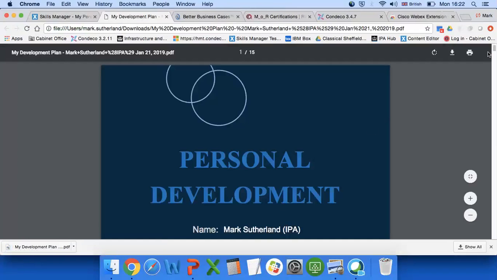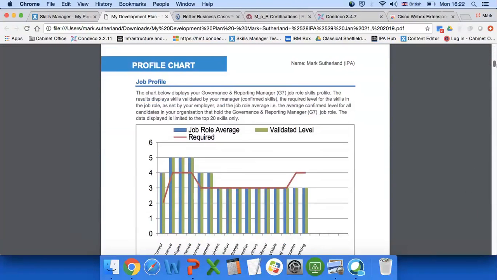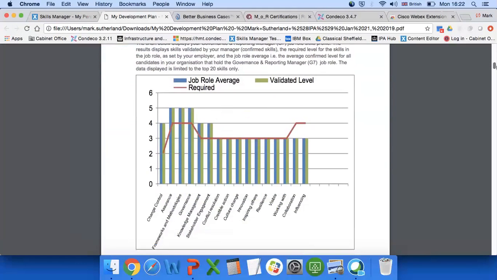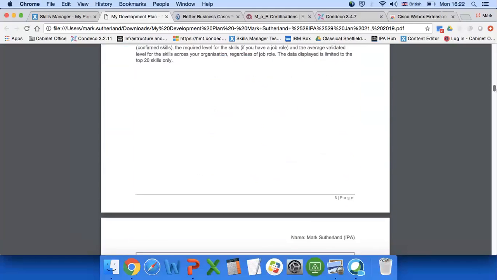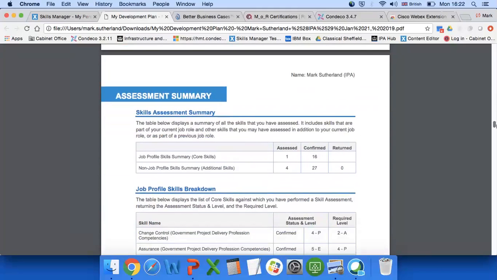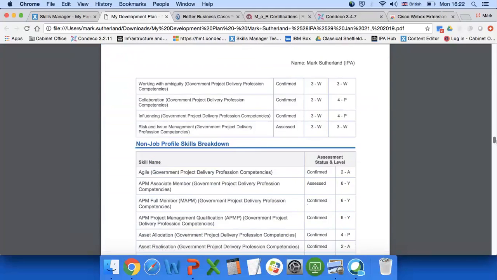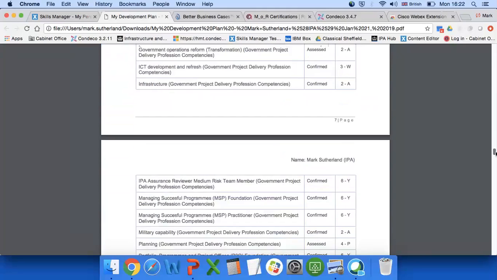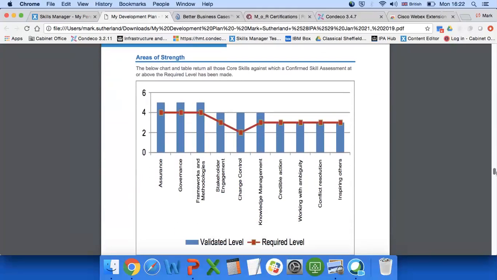And here is just an example report. So this has a bit of information about your job profile. And then, as you scroll through, it's got all your assessments, so whether it's core skills for your role, and then your non-core skills. Got your strength areas, showing those.